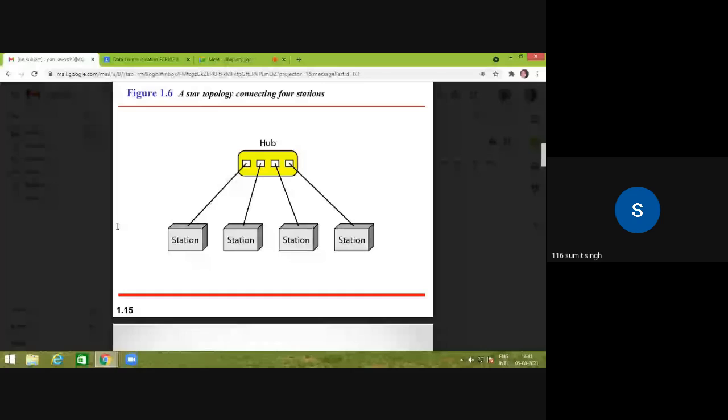to all the ports, and each station will check whether the destination address is my address or not. If it is its address, then it copies the data. If not, then it will pass on the data.